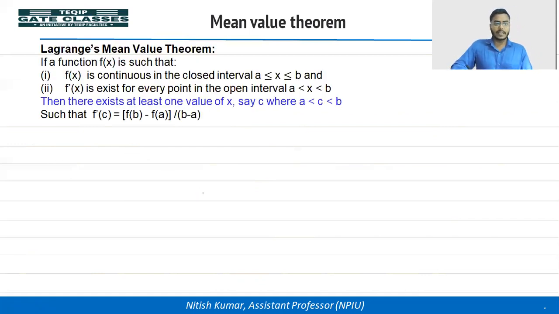The next one, Lagrange mean value theorem, or in short, we can say LMVT.